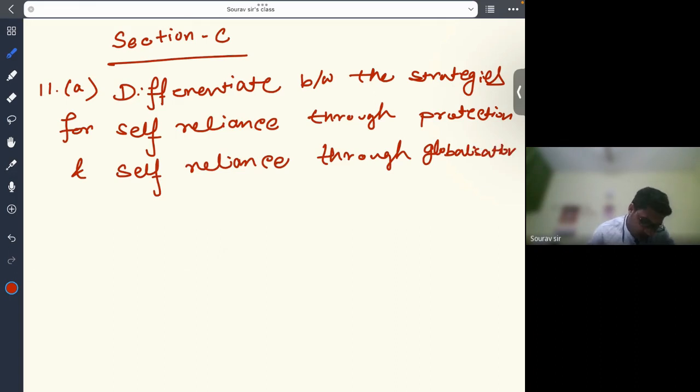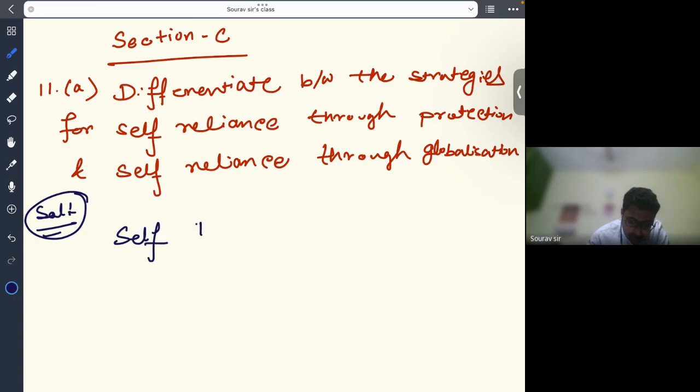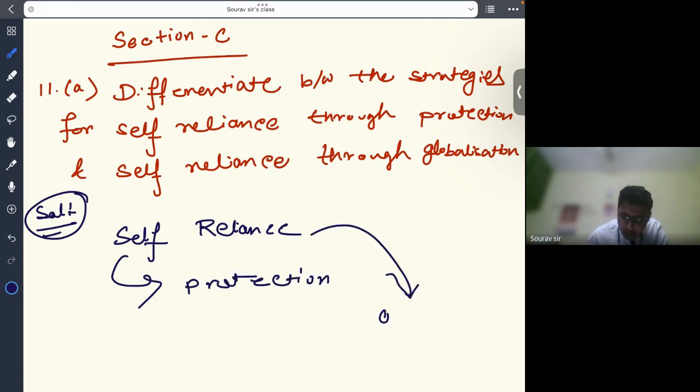Okay. So let's solve this question. I will give you some key points which will help you to answer the entire question. So let's define what is self-reliance. Self-reliance is a strategy for economic development that aims to reduce a country's dependence on external sources of goods and services. This can be achieved through two broad approaches: self-reliance through protection and self-reliance through globalization. So we know what is self-reliance, and this self-reliance can be achieved through protection and through globalization.